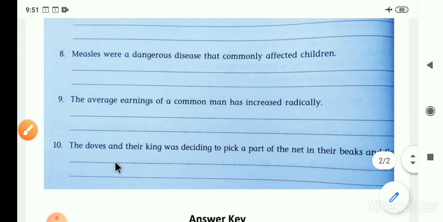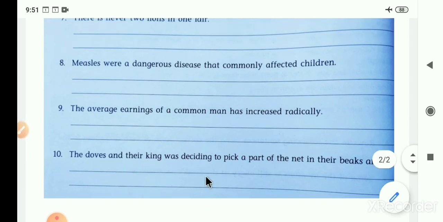The doves and their king was deciding to pick a part of the net in their beaks and fly. The doves and their king. So it's the subject of the sentence. The doves and their king is the subject of that sentence. According to that subject, was is used here, but actually the subject is in a plural form. So according to that plural form, we have to use a verb in a plural form. So now what we have to change here?